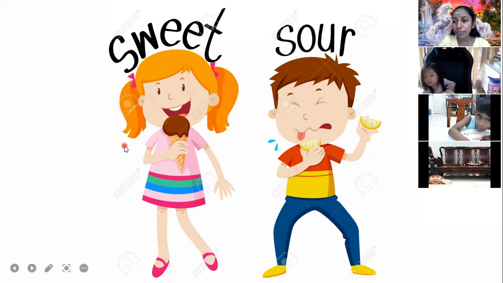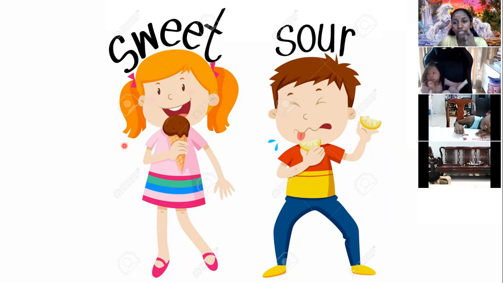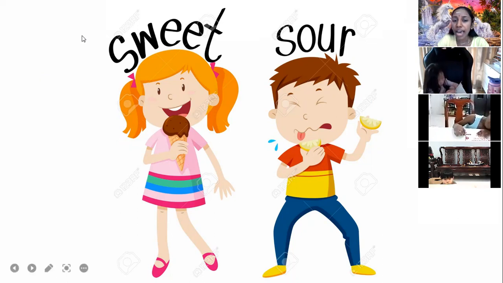So for ice cream, we use the word sweet. Why is the boy taking lemon? Just to show the taste. So when a person is eating something sweet, we use the word sweet to describe. But when a person is eating a food which is sour, then we say sour.